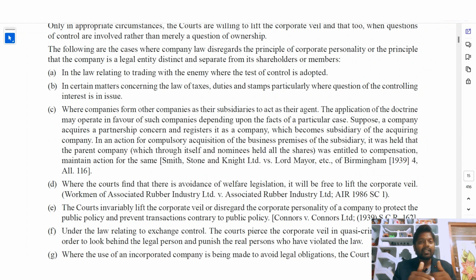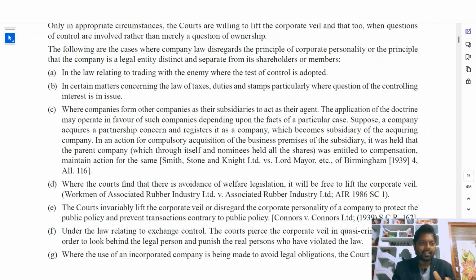So earlier I said, when it comes to the limited liability concept, the shareholder who holds 10% of the shares has liability only up to 10 rupees only. The remaining 90 rupees liability is related to the company. But when the company is dealing with some illegal activities, the shareholder or the member has to take 100% responsibility on him.